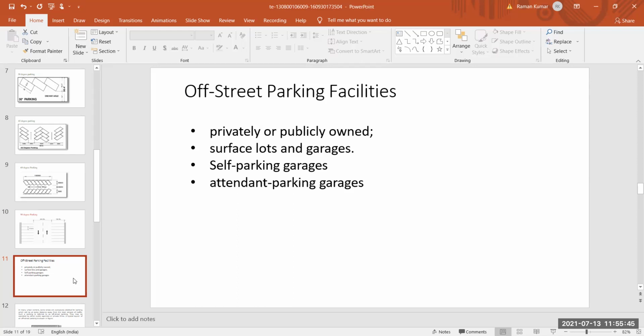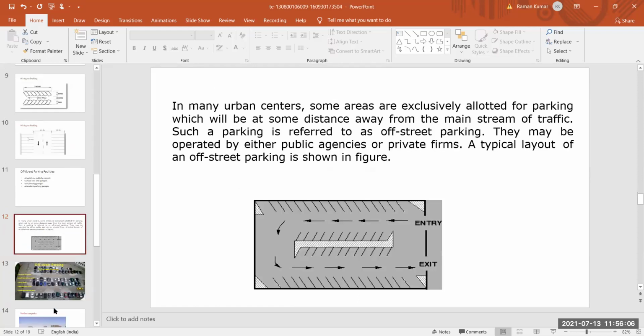Next point is surface lots and garages. Here we have lots of surface, and garages are also available. In this off-street parking we have self-parking garages and attendant parking garages. So these are all about your off-street parking.